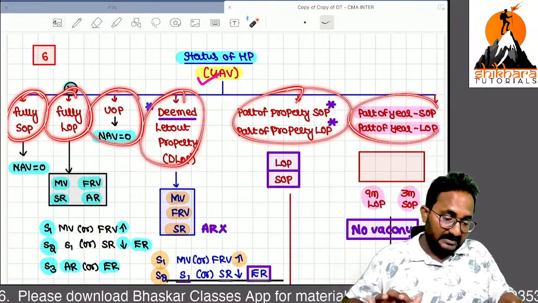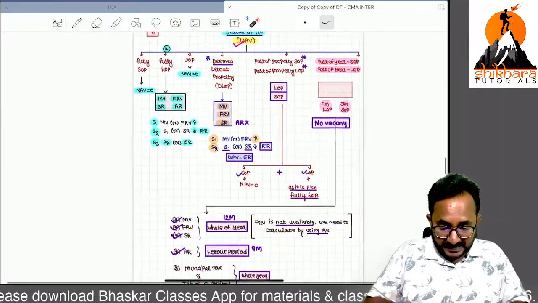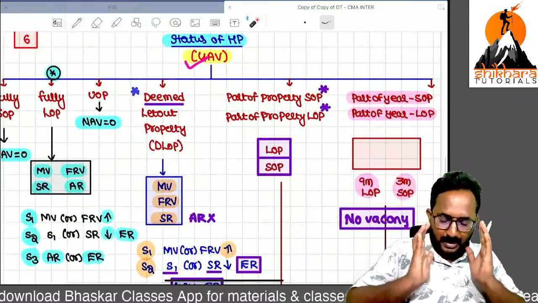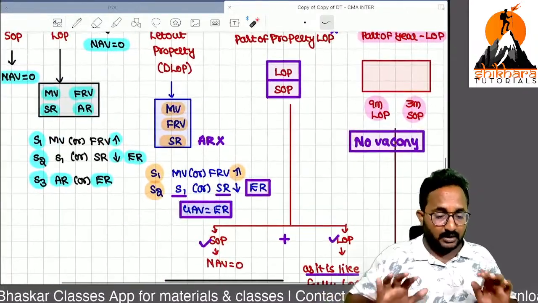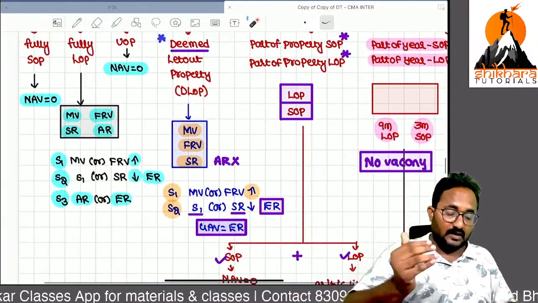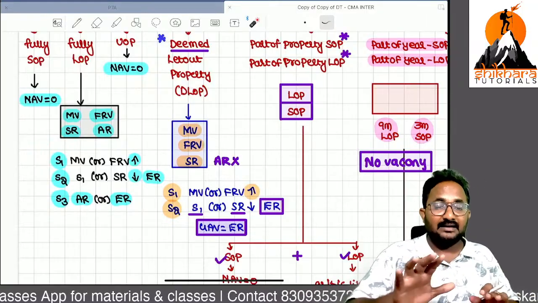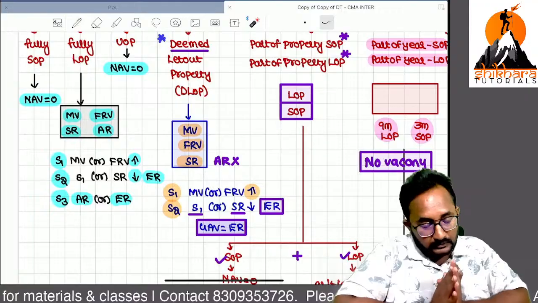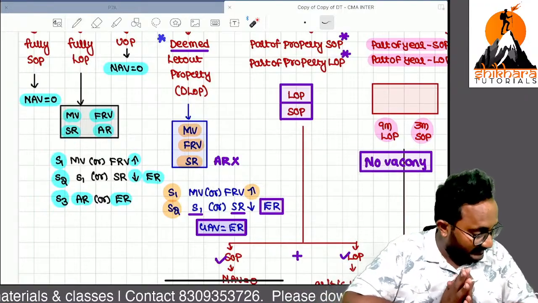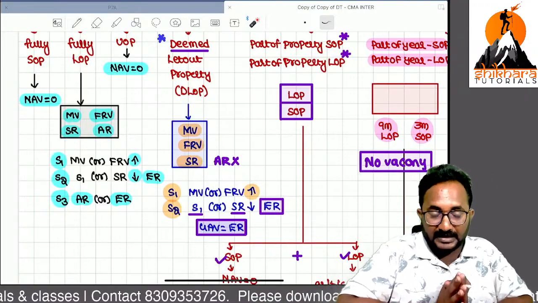You have to read this chart. This chart is the heart of this entire chapter. Please verify the handwritten notes already available in the Telegram group, and go through the further points also, you can understand them easily. But GAV computation is important.